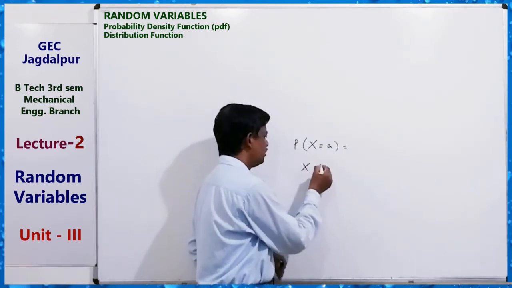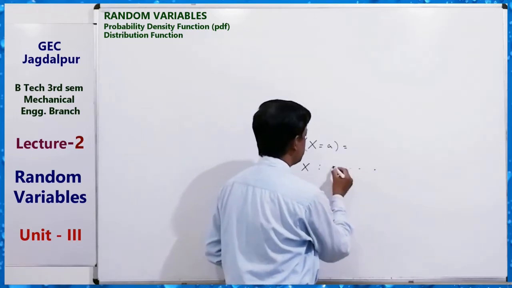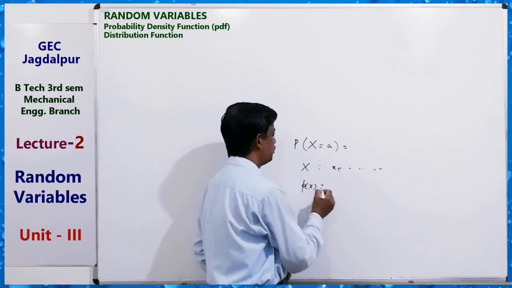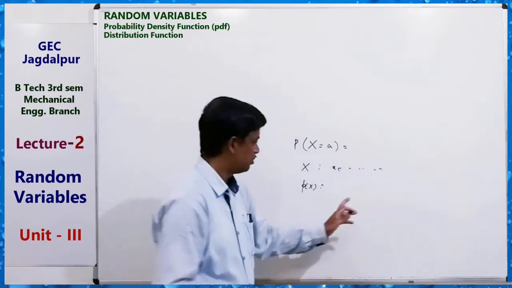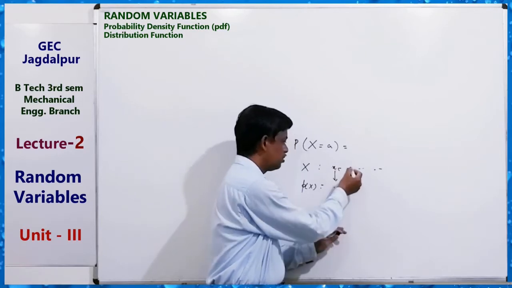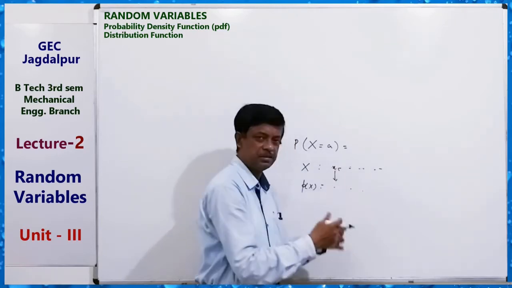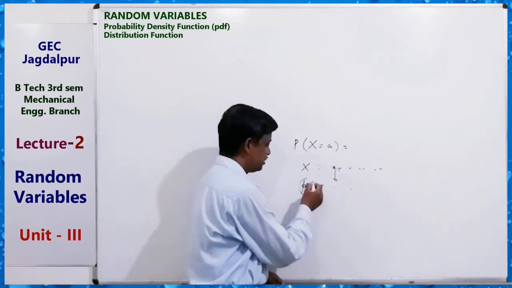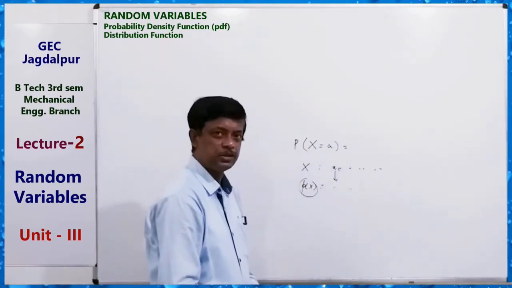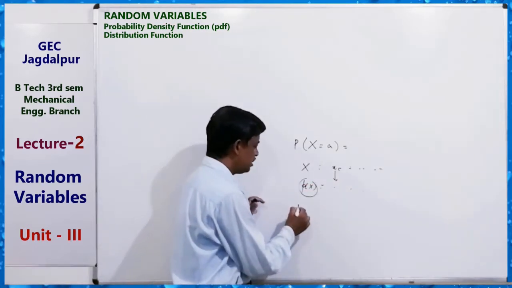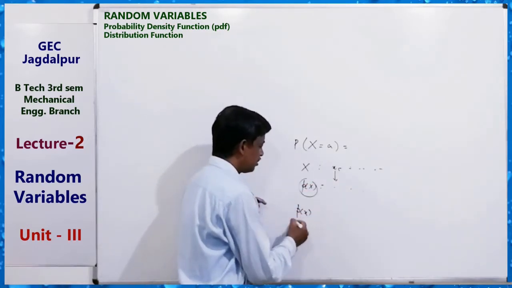Similarly, if the random variable takes values x1, x2, x3 and so on, then we define the probability function. For discrete, the probability of this is this, the probability of this is this. This is the probability distribution, the probability function. For discrete, generally we write the probability of the random variable like this.